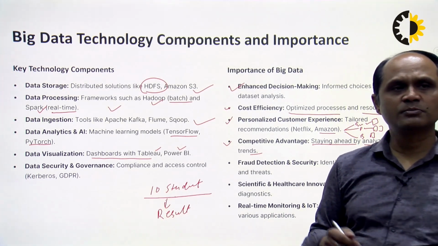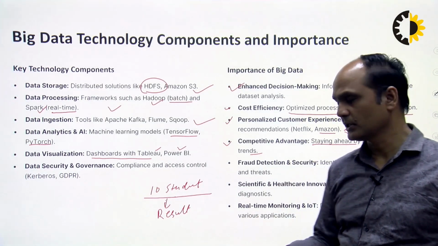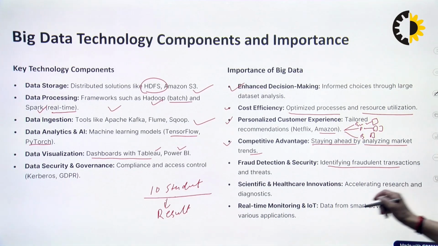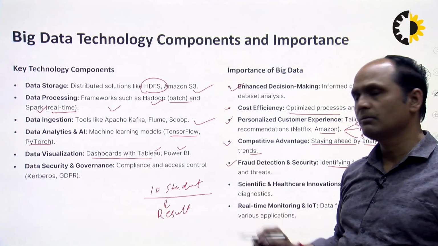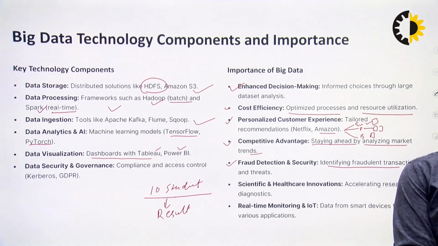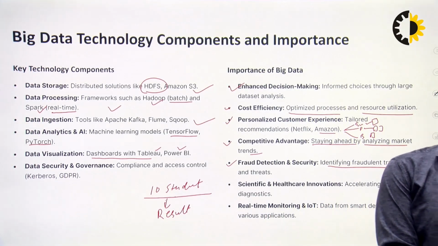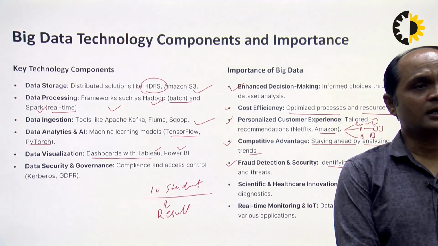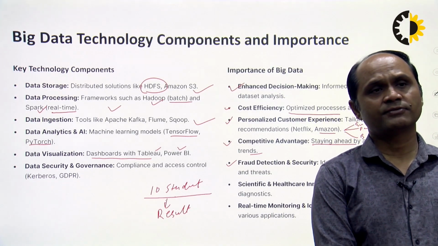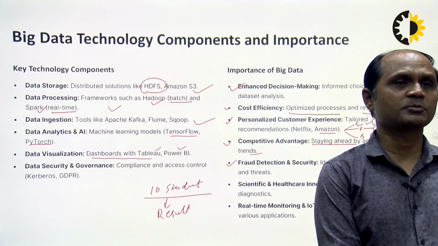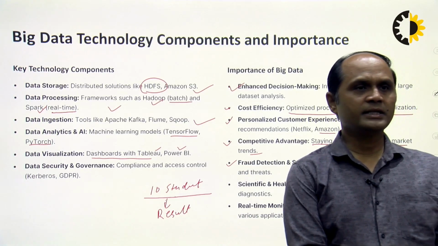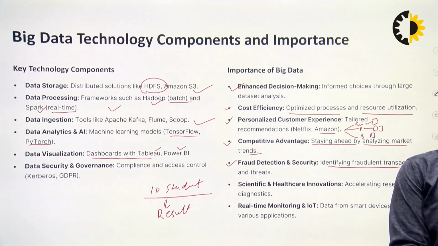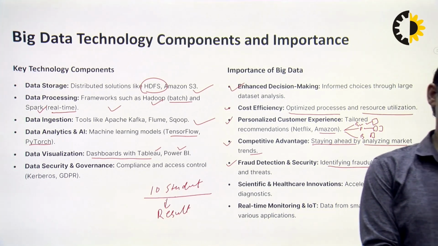Another important one is fraud detection and security. Identify the fraud transactions and threats available in the market. Suppose we have analyzed a large amount of data, so any shortcomings are fixed in that analysis part. So we can easily avoid that fraud or security issue. So this is the importance of big data.